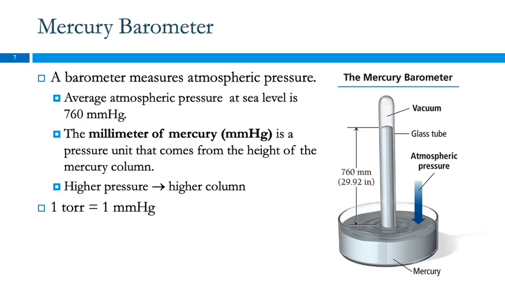A column of water would be about 31 feet tall, and so you may have played with water and cups in the bathtub or the kitchen sink. If you put a cup underwater and tip it upside down and lift it up, as long as the rim of the cup is still under the surface, the water stays in the cup, right? And then you pull it up and then it all runs out. It's the same idea, but we just don't see the vacuum forming.